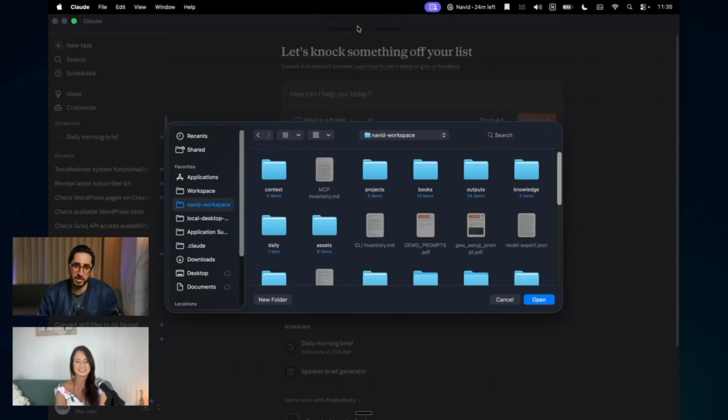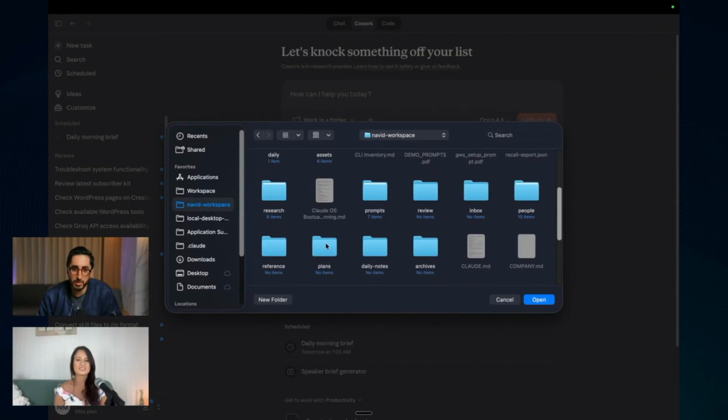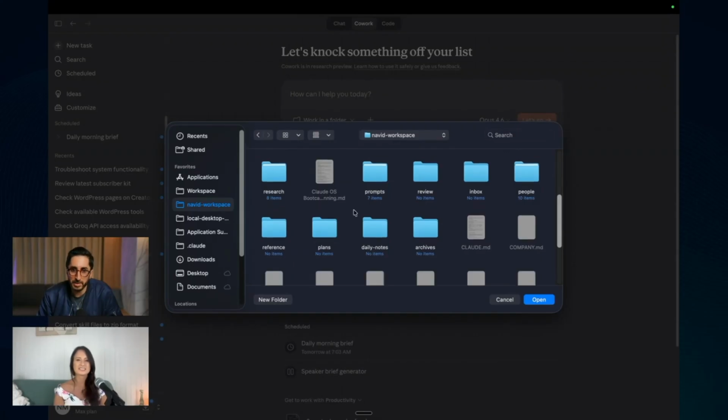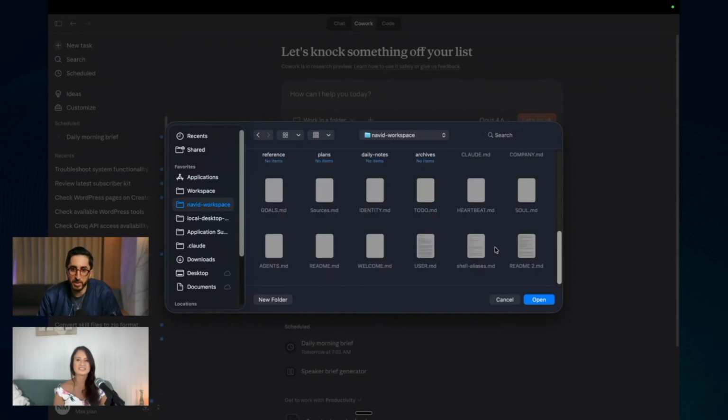You can ask any Claude chat here too, but Claude Code has just more reasoning when it comes to any techie developing stuff. And you don't need to be a coder to understand this. I don't know a line of code. I cannot write code. I cannot design. I have taste with stuff. I know what is good and what is bad, I think, but I'm not a coder. I don't know how to do any of that. But then when you have this here, which includes different things, usually it has some of my stuff. The most important file is usually the Claude MD file, which is the brain.